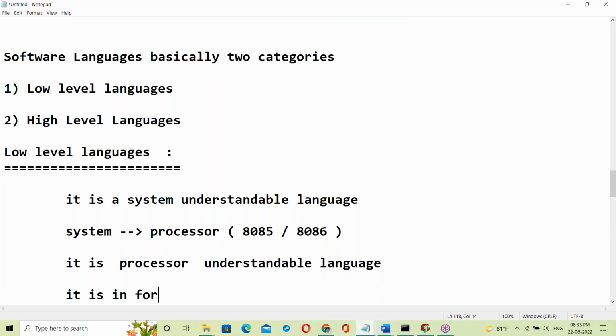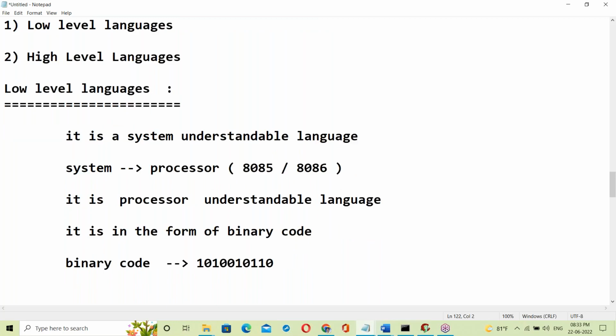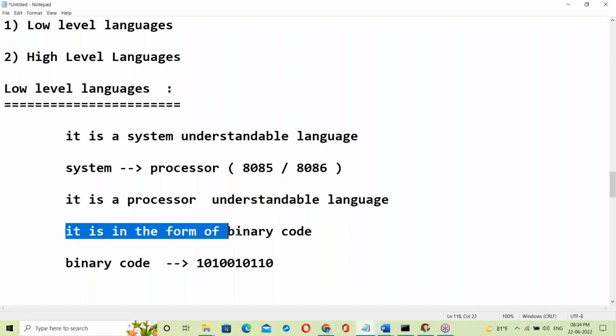It is in the form of binary code. Binary code is like a zero-one format. Yes, low level language is a system understandable language. System means a processor, 8085 or 8086. Currently we are using 8086. It's a processor understandable language, in the form of binary code, zeros and ones.